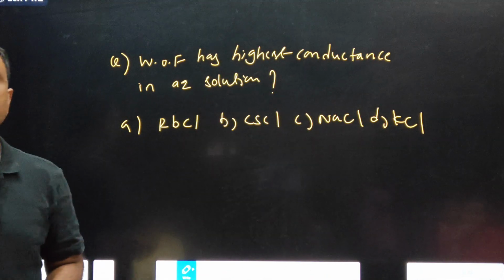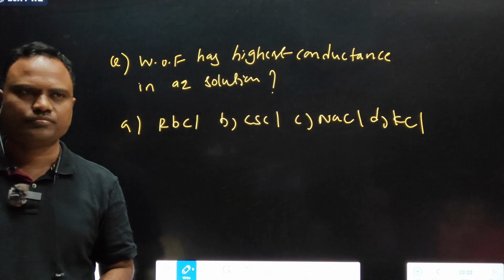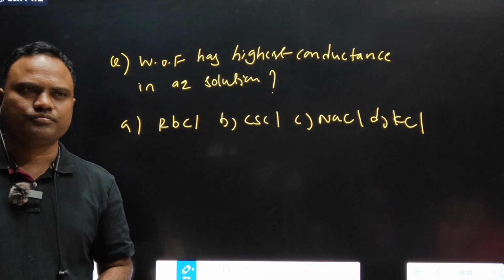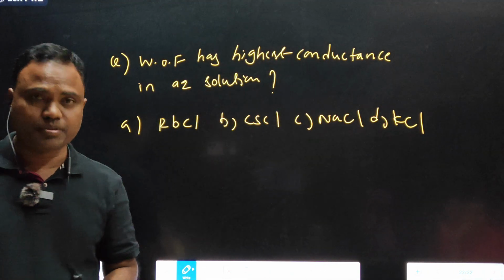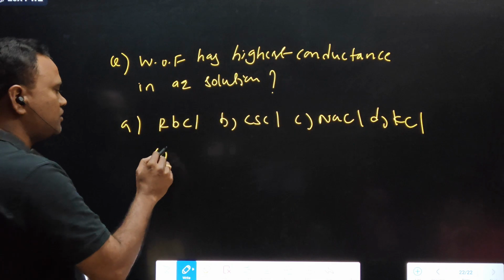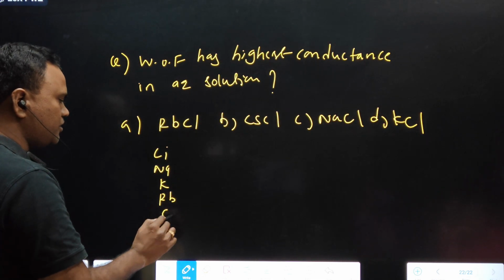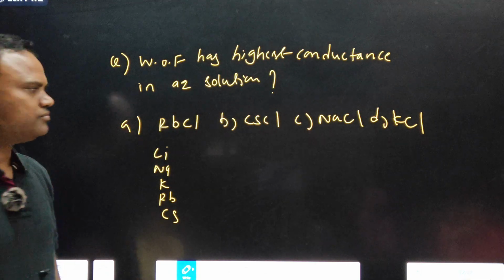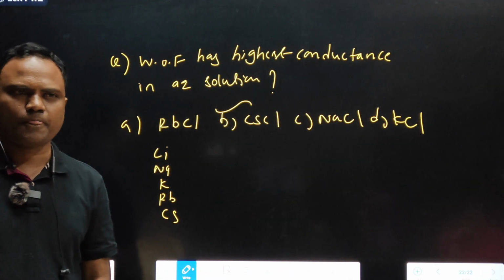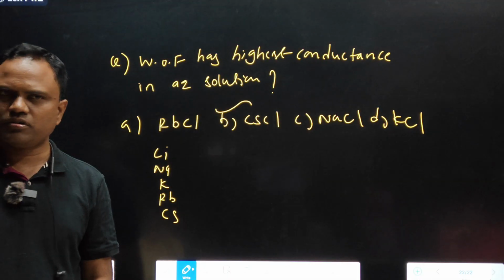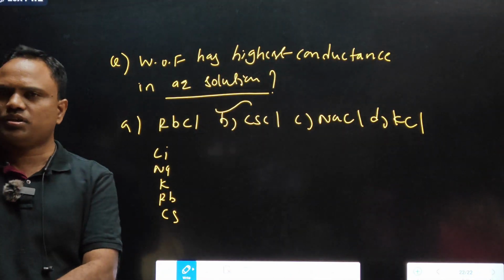B. Lithium, sodium, potassium, rubidium, cesium. Cesium size is more. If size is more, conductance is more, because the condition mentioned is aqueous.